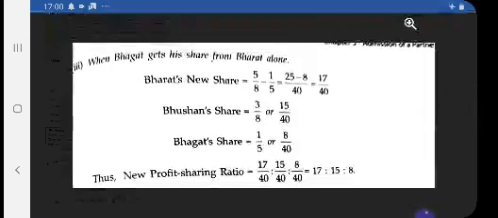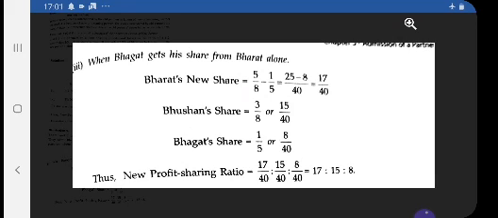See the solution. When Bhagat gets his share from Bharat alone, then Bharat's new share will be the old share, that is 5 by 8, minus 1 by 5, because the whole share of Bhagat is borne by Bharat.